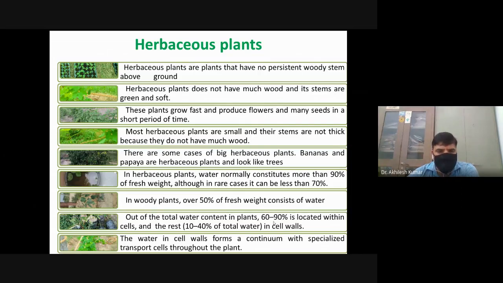Out of total water content in plant, 60 to 90% is located within cells, and the rest, that is 10 to 40% according to various types of plants, is present in the cell wall. The water in cell wall forms a continuum with a specialized transportation system so that a continuous water column is built from root to tip of the plant.